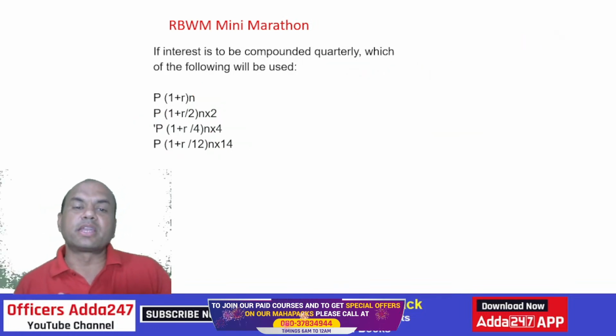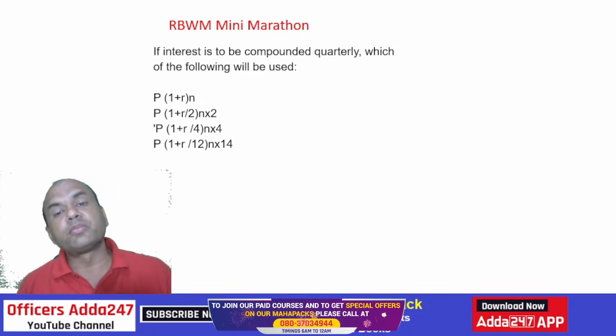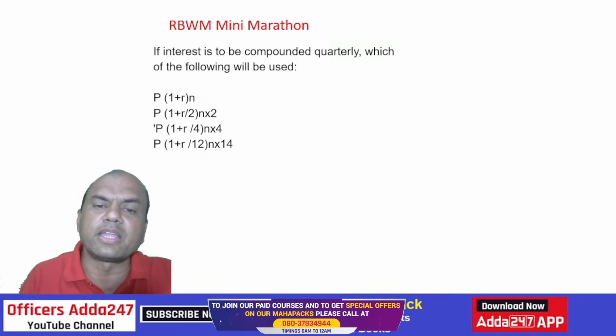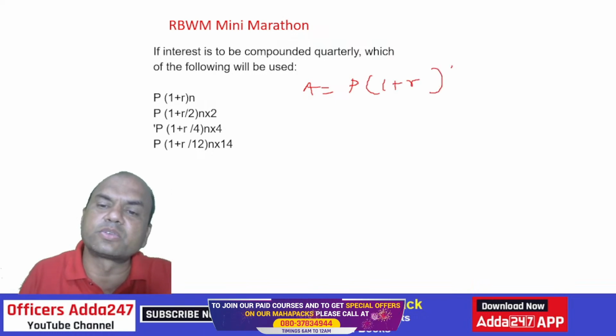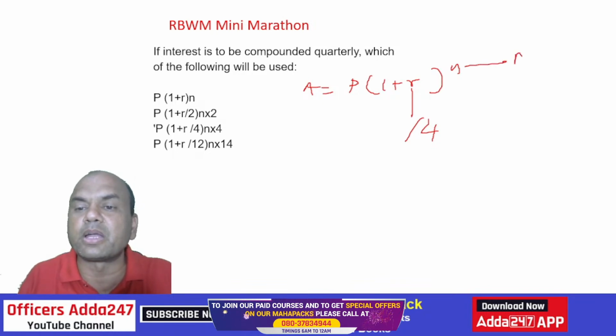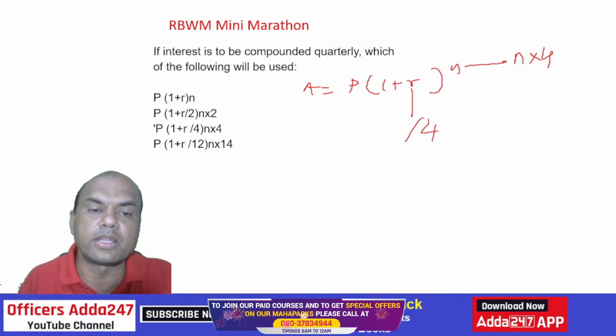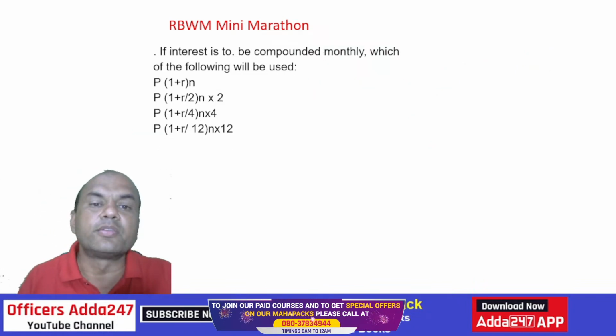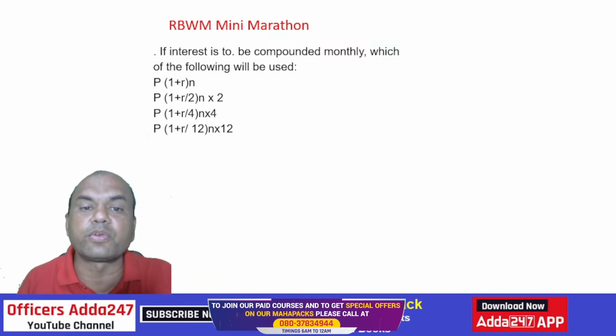If the interest is to be compounded quarterly, which of the following will be used? Now the interest is to be compounded quarterly. Similar question, isn't it? So again, A equals P into 1 plus R raised to N, right? Same. Now quarterly means divided by 4. So R upon 4. And N means, the number by which you divide R will be multiplied to N. So N into 4. So R upon 4, N into 4. Okay? Clear? If the interest is to be compounded monthly, which of the following is to be used?